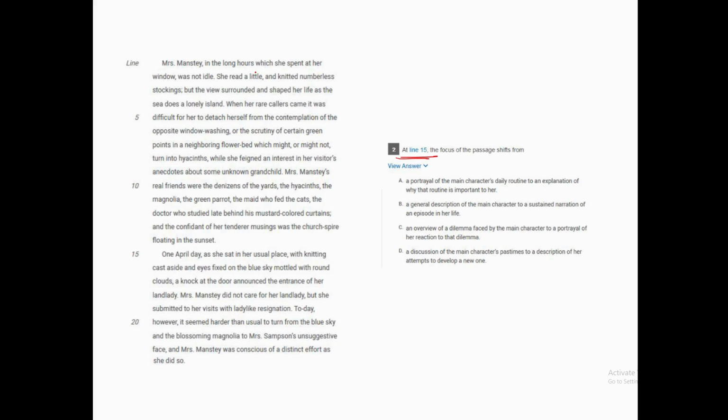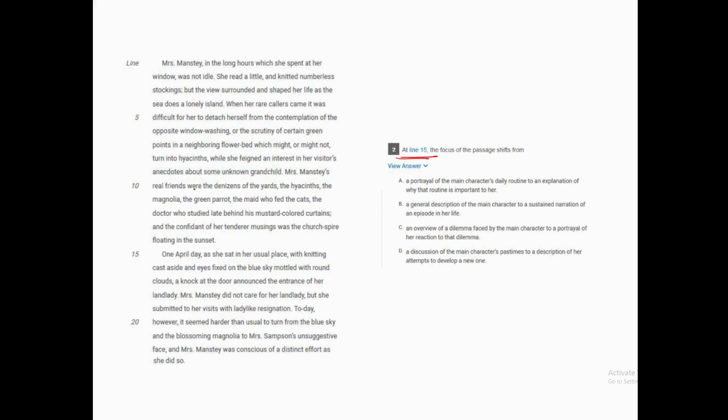Mrs. Manstey, in the long hours which she spent at her window, was not idle. She read a little and knitted numberless stockings, but the view surrounded and shaped her life as the sea does a lonely island. When her rare callers came in, it was difficult for her to detach herself from the contemplation of the opposite window washing or the scrutiny of certain green points in the neighborhood flower bed, which might or might not turn into hyacinths, while she feigned an interest in her visitors' anecdotes about some unknown grandchild.